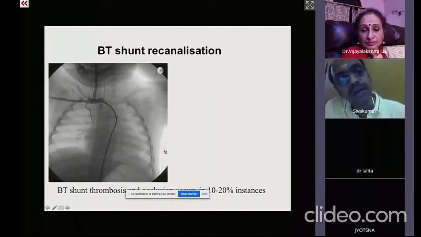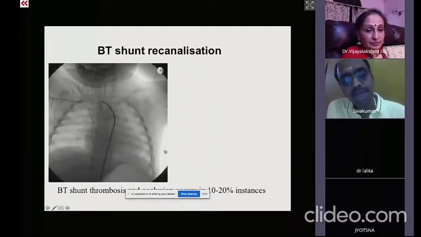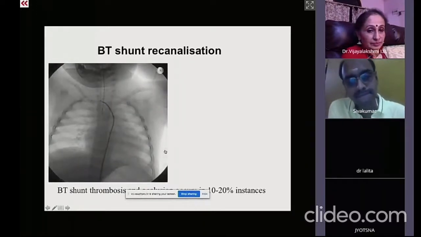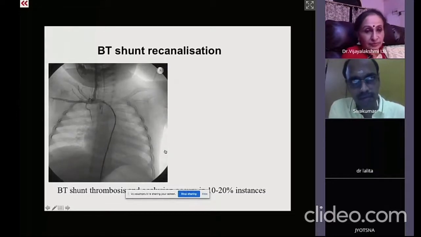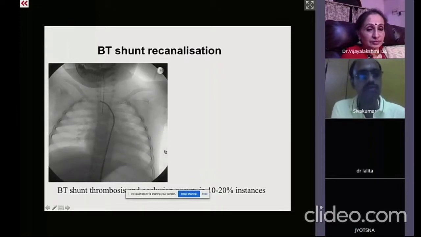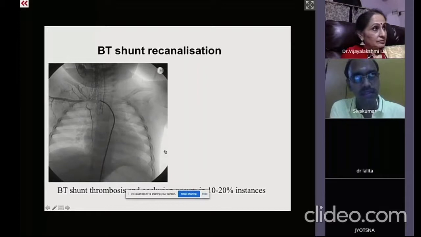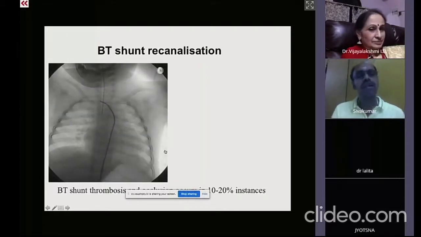Madam already covered interventions; a few questions we have on the PDA stenting, sir. Yes, most of the time, sometimes the PDA in the tetralogy of Fallot can be associated with the aortic arch abnormalities, especially when there is a 22q11 deletion. So, do you see the imaging before the PDA stenting for that?